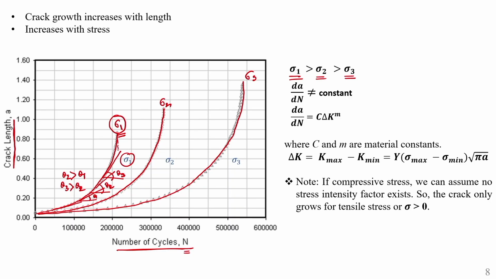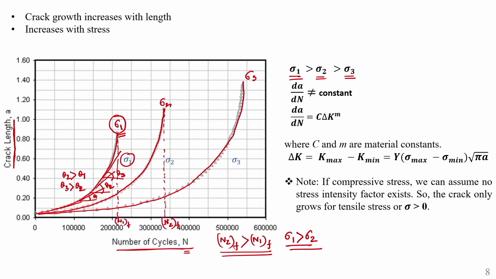So, for sigma 1 you see your number of cycles is this, let us consider N1 F. If sigma 2 is less, then your number of cycles is definitely, this should normally happen, N2 F. So, here one thing you should keep in mind: this N2 F is greater than N1 F. Why? Because here you should always keep in mind that sigma 1 is greater than sigma 2, because the higher the stress level, the lesser will be the fatigue life.